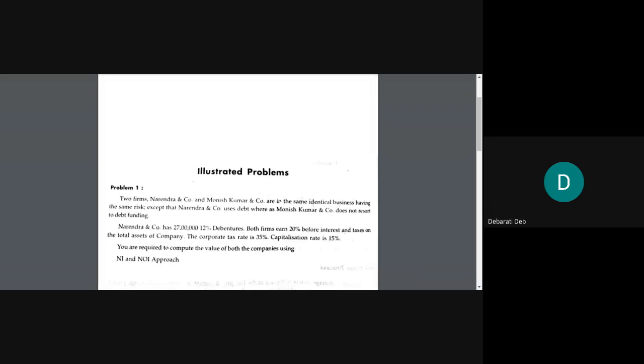So you make a table of this format having 3 columns. Solution. First heading you give: calculation of the value of the firm using NI approach.